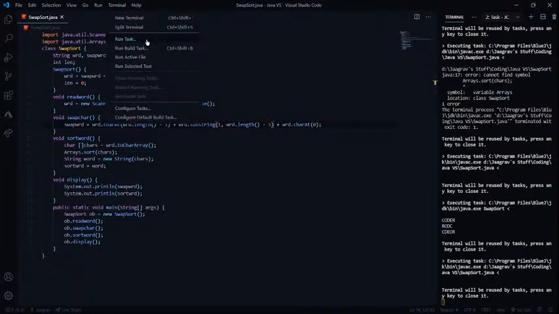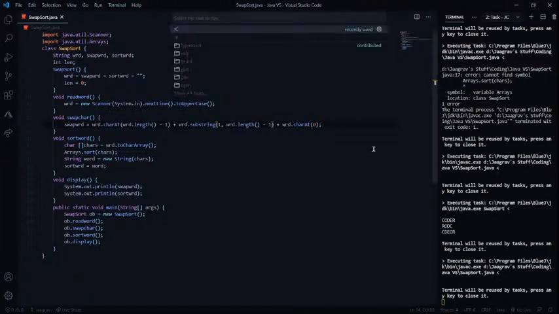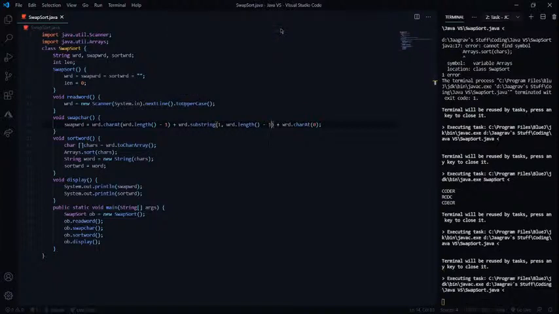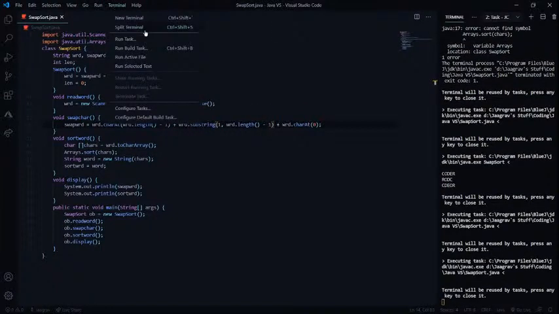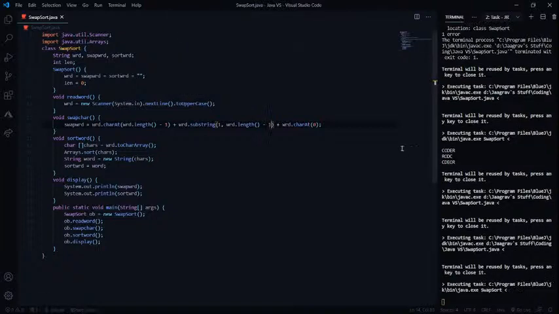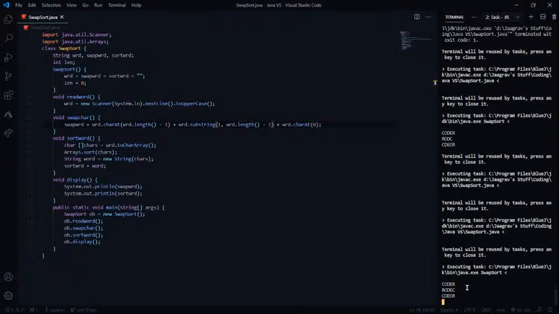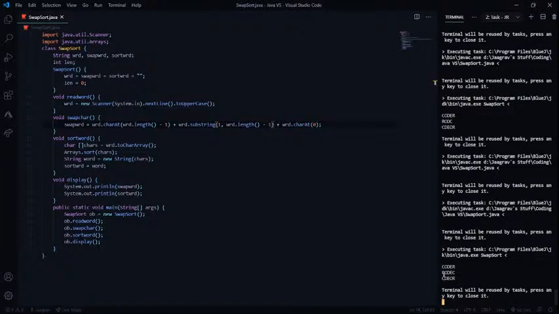So yeah, let's run this task now. Compile this. Oh, it's already compiled. Let's run this then. Yeah, let's put encoder over here, and as you can see, RODE and then C. So yeah, this is the code. See how easy it was to solve this.